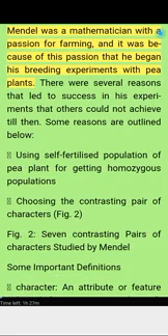Mendel and his experiments. Mendel was a mathematician with a passion for farming, and it was because of this passion that he began his breeding experiments with pea plants. There were several reasons that led to success in his experiments that others could not achieve till then. Some reasons are outlined below. Using self-fertilized population of pea plant for getting homozygous populations. Choosing the contrasting pair of characters.